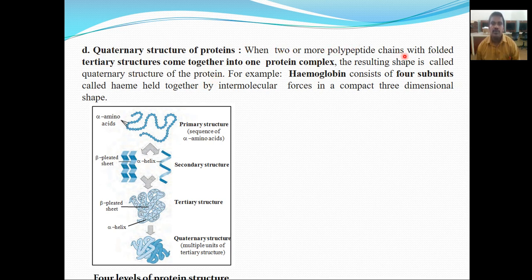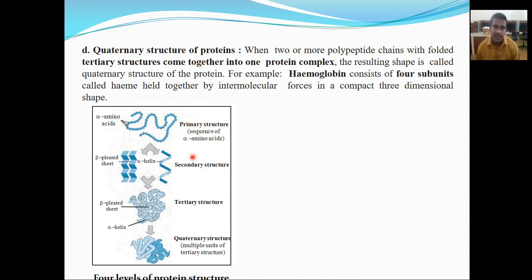Here you can see primary structure, secondary structure, then tertiary structure, then finally formation of the quaternary structure. In primary structure, alpha amino acids, and in secondary structure, beta pleated sheet, then tertiary. When two or more polypeptide chains with folded tertiary structures come together into one protein complex, the resulting shape is called the quaternary structure of protein.